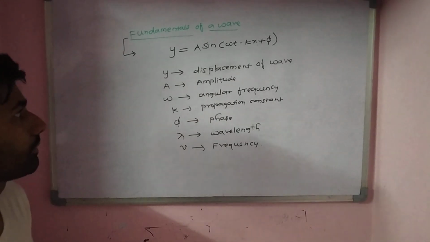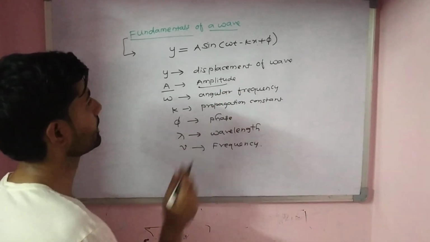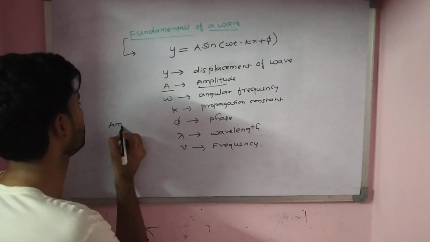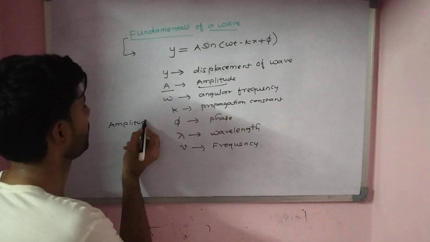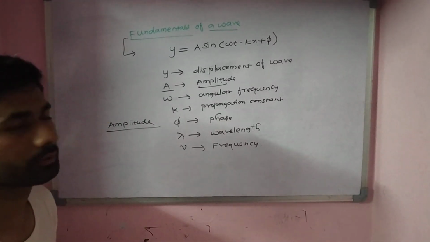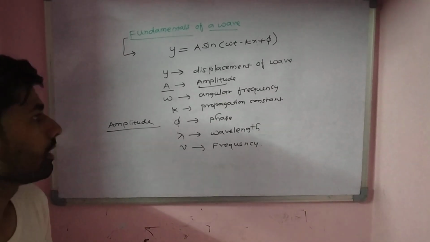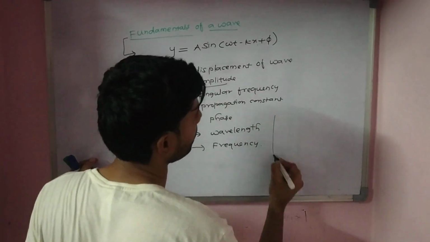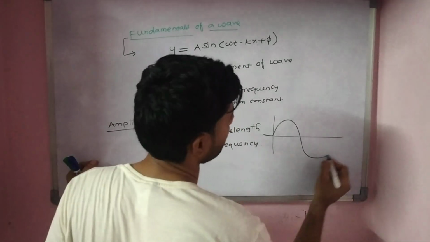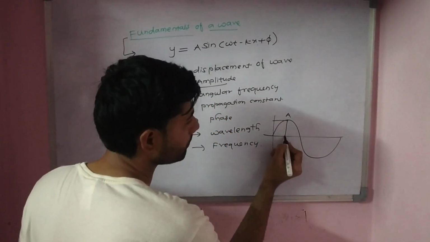There are a few things that we need to know here. What is this amplitude? Amplitude is the maximum displacement that the wave can have. For example, if we draw a wave over here, then this will be the maximum displacement from the mean position.